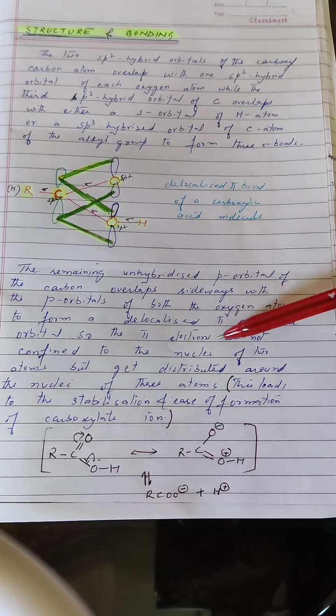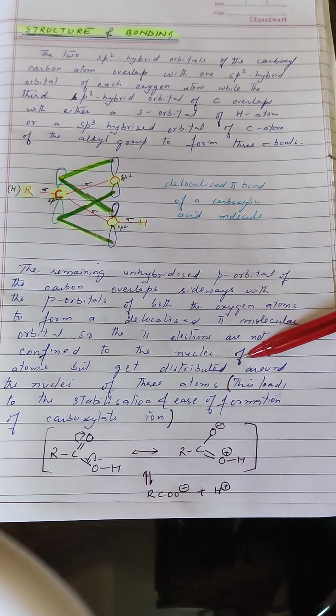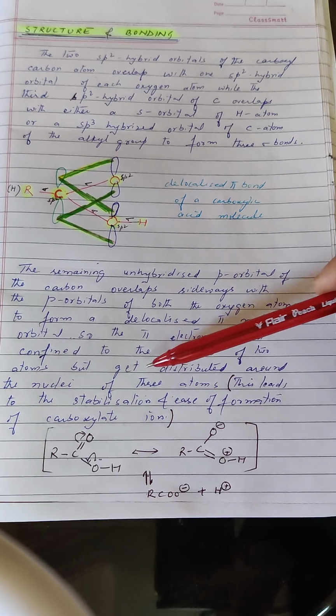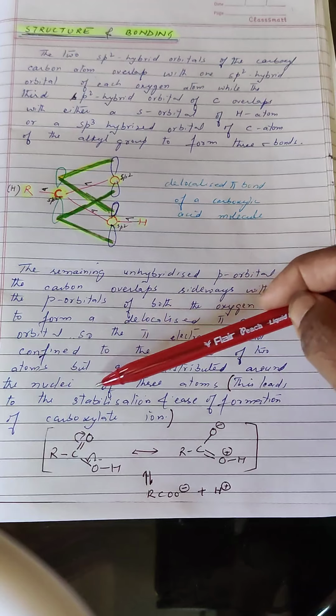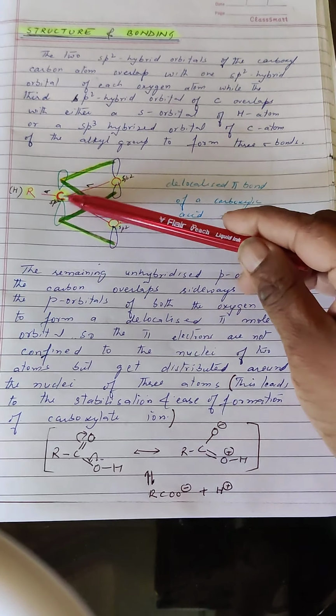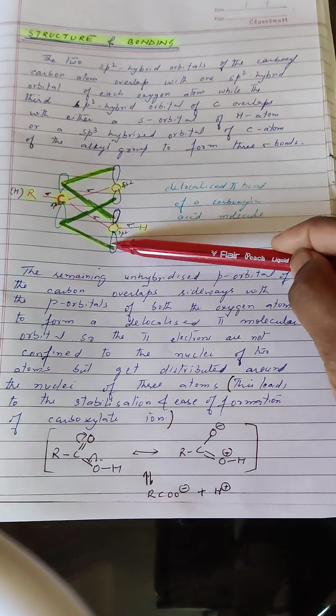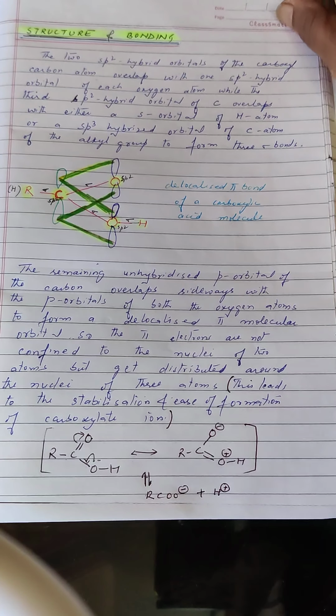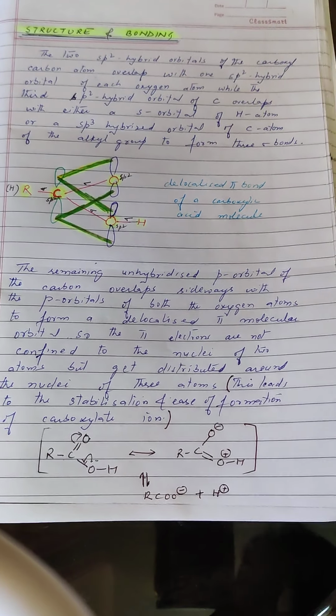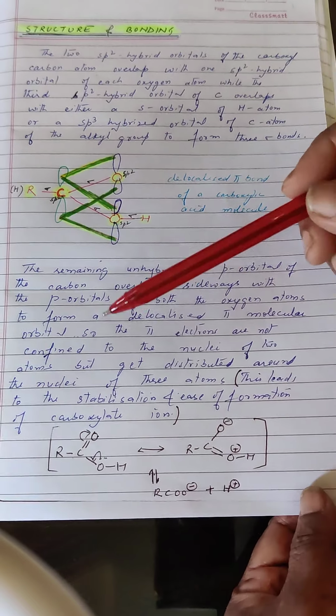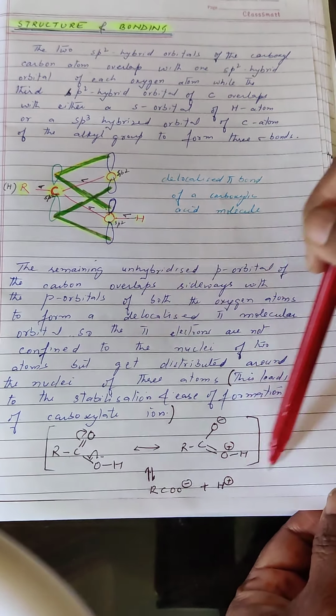So the pi electrons are not confined to the nuclei of 2 atoms but get distributed around the nuclei of 3 atoms, 1 carbon and 2 oxygen atoms. This leads to the stabilization and ease of formation of the carboxylate ion as shown here.